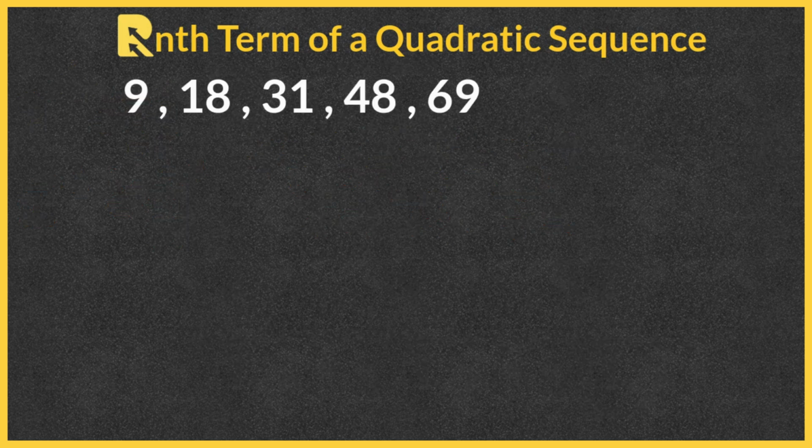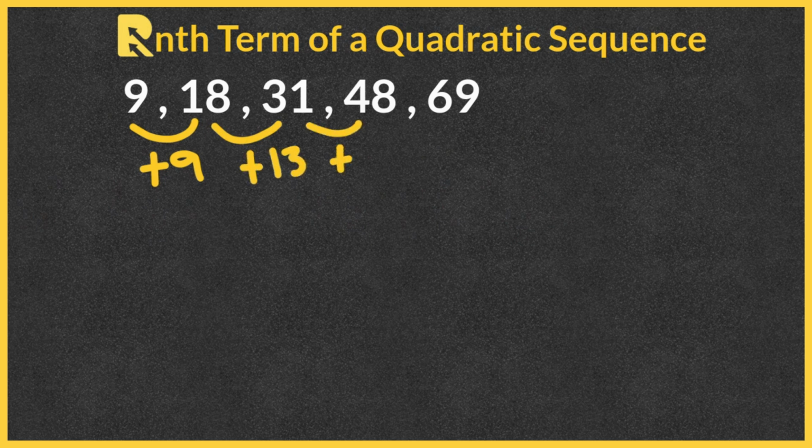Now let's find the nth term of this harder quadratic sequence. We need to find the first difference. From 9 to 18, we add 9. From 18 to 31, we add 13. Then we need to add 17. And then we need to add 21.